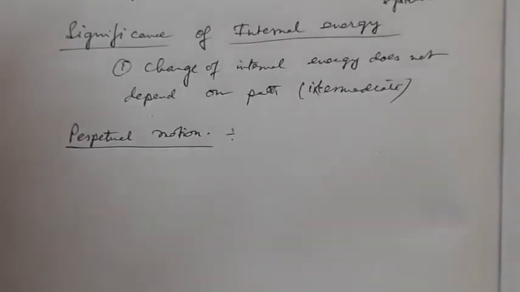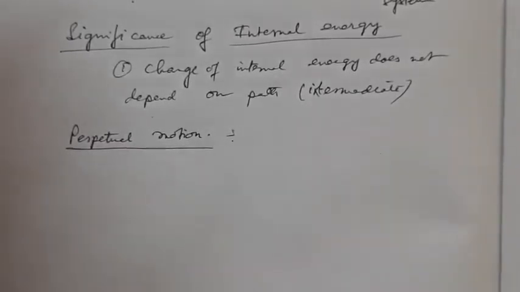We all know that it is completely impossible to get work without dissipation of energy. That means energy gets converted to work, but it is impossible to get work without dissipation of energy. It is impossible to invent a machine which can work indefinitely without any supply of energy. The machine is working, but there is no supply of energy. This is practically not possible.